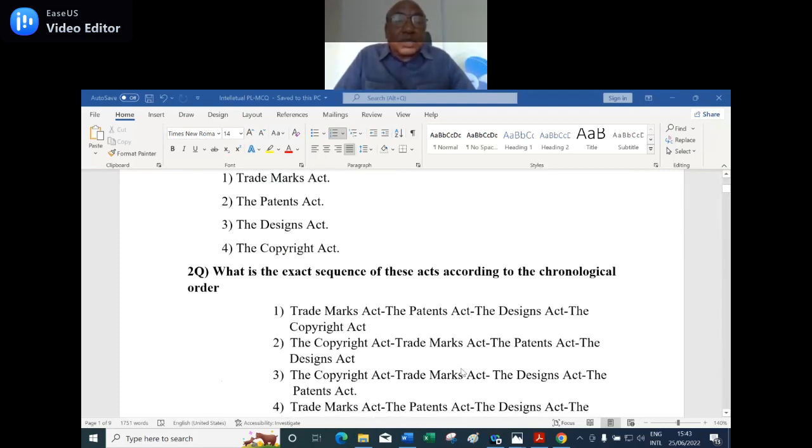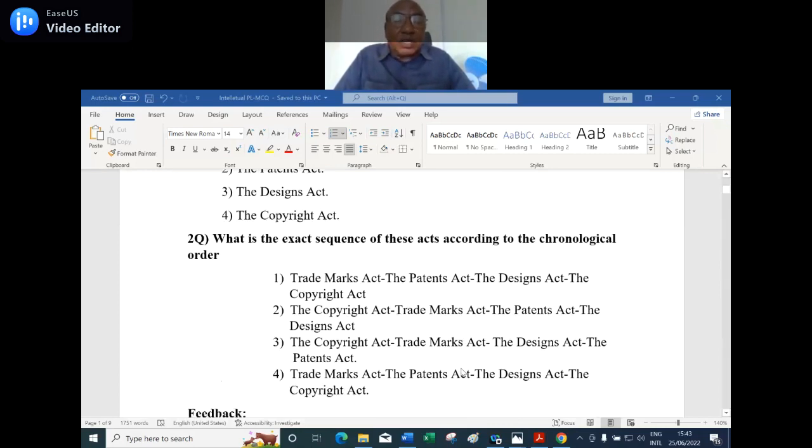Now the second question: what is the exact sequence of these acts according to chronological order? Option one: Trademarks Act, Patent Act, Design Act, Copyright Act. Option two: Copyright Act, Trademarks Act, Patent Act, Design Act. Option three: Copyright Act, Trademarks Act, Design Act, Patent Act. Option four: Trademarks Act, Patent Act, Design Act, Copyright Act.